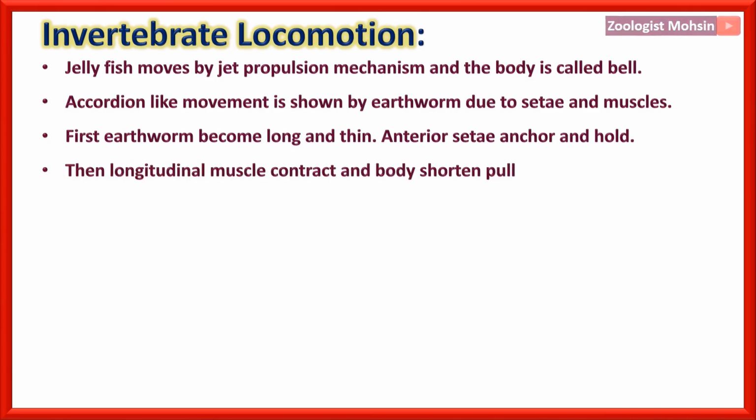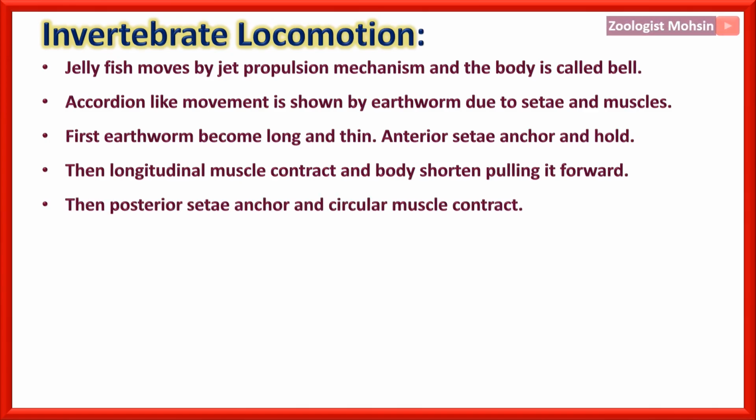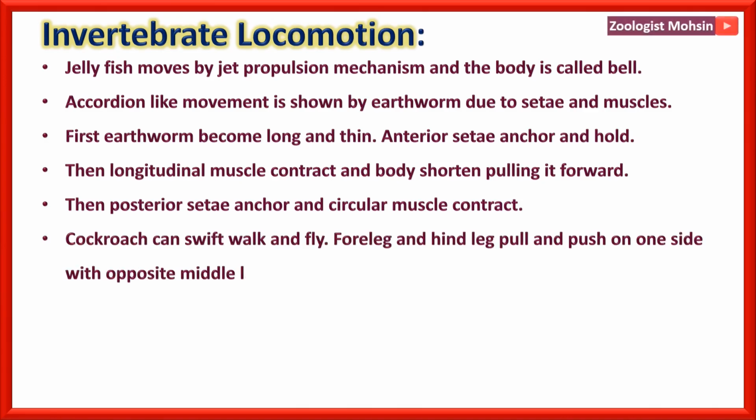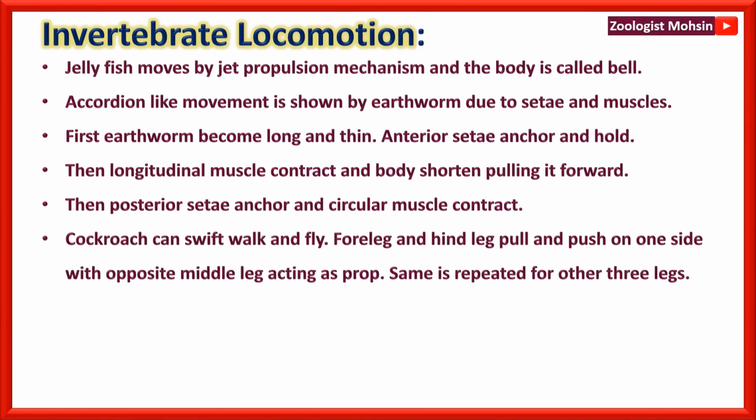Anterior setae anchor and hold, then longitudinal muscles contract. So in the first phase, longitudinal muscles contract and body shortens, pulling it forward. Then posterior setae anchor and circular muscles contract. So that is the method of locomotion in earthworm.